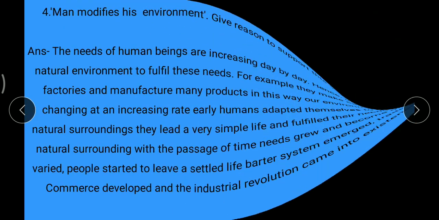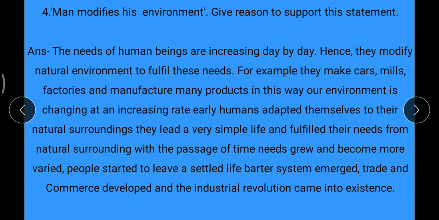Next question is, man modifies his environment. Give reason to support this statement. The right answer.